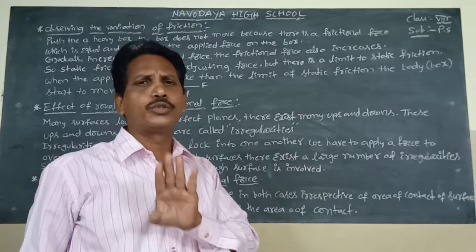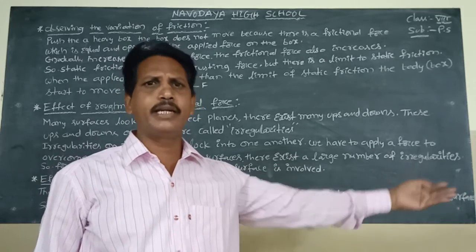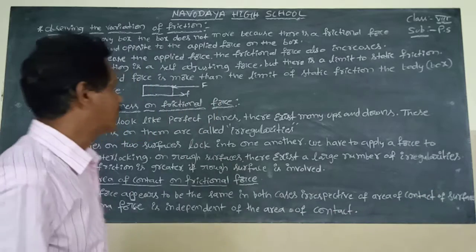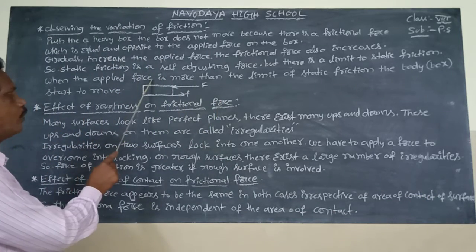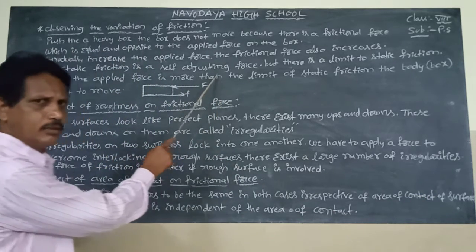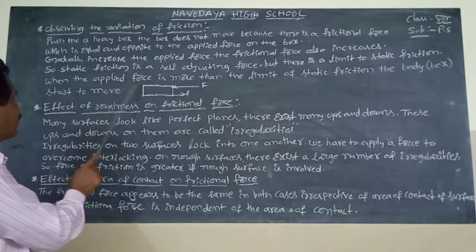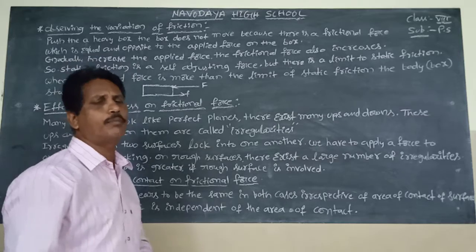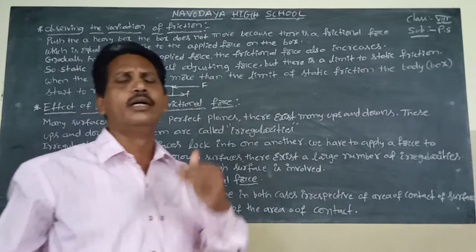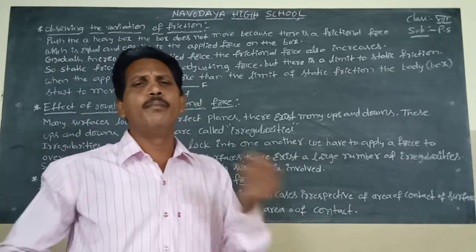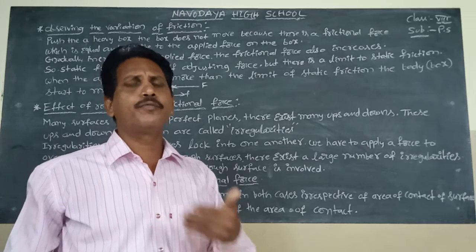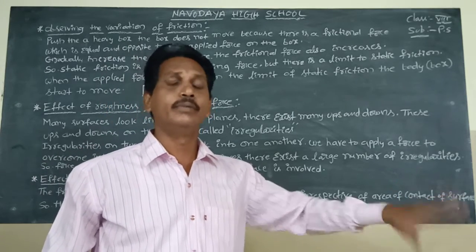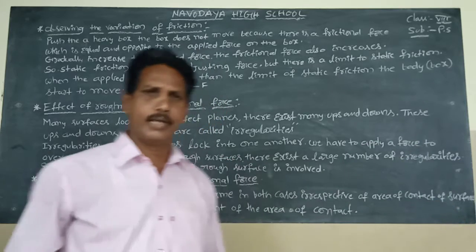If we apply a force more than this static friction or standing friction, the wooden box will move in the forward direction. Students, look at the board: when the applied force is more than the limit of static friction, and every body has some limit of static friction, then the body will move in the forward direction.